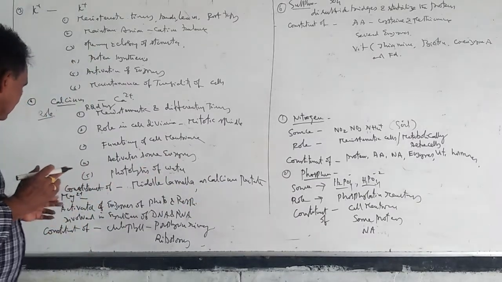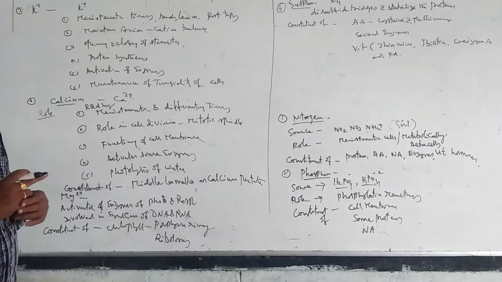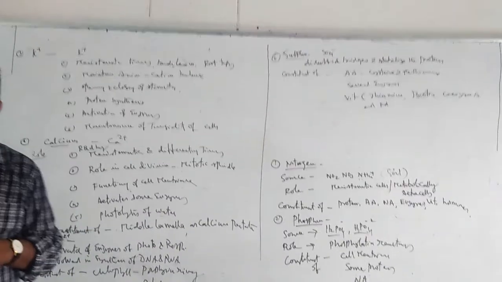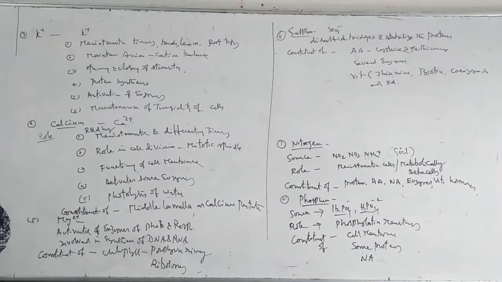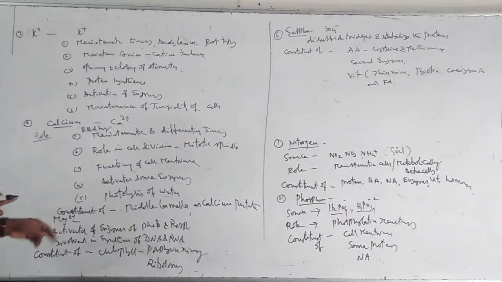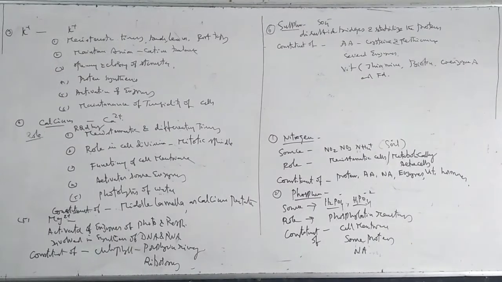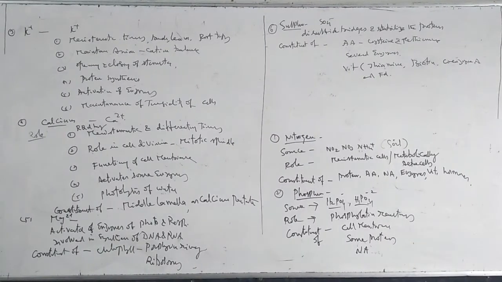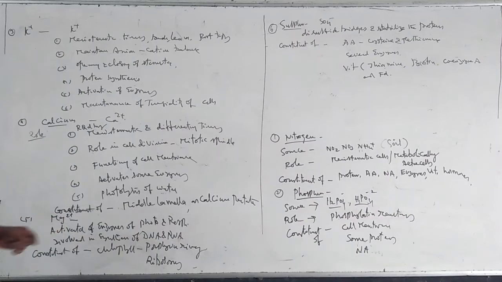And with regards to magnesium, magnesium is a very important macroelement, and it is available to the plant from the soil in the form of the magnesium divalent cation Mg2+.